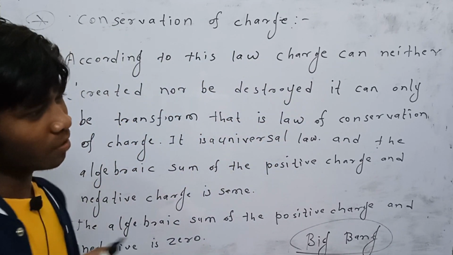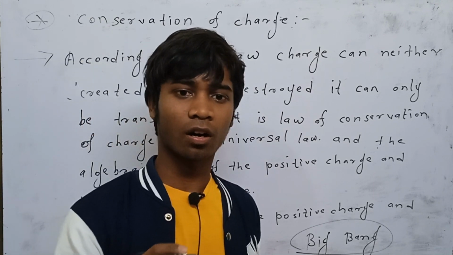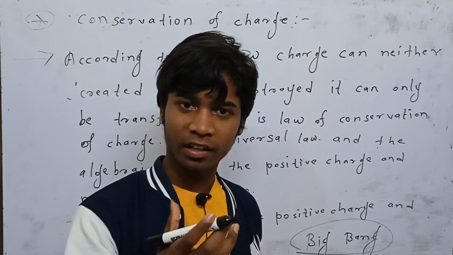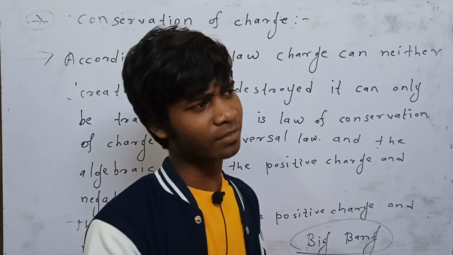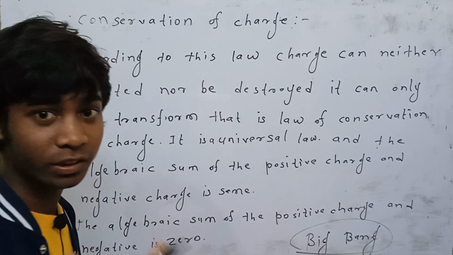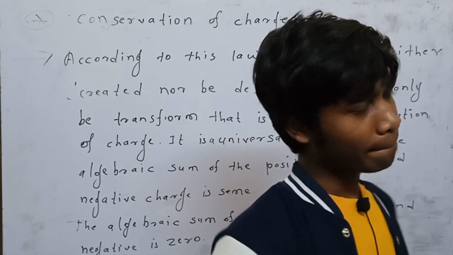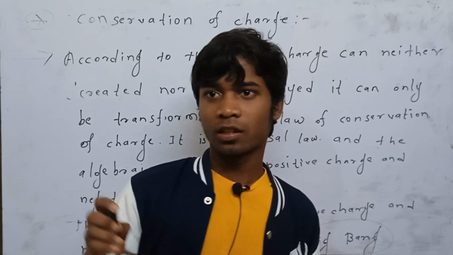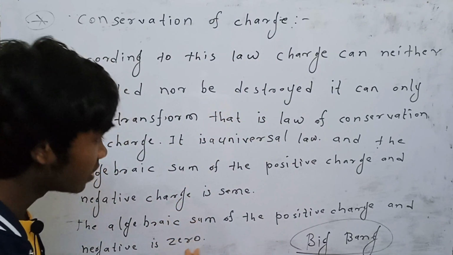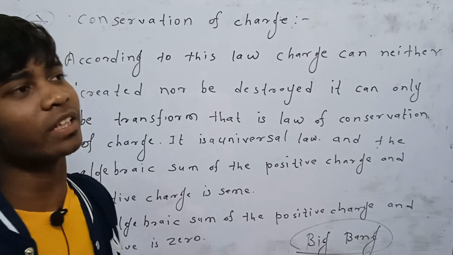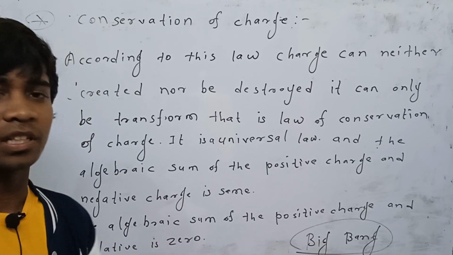But the matter and antimatter were equal in charge, but with opposite charge. At that time, the algebraic sum of the charge was 0. So we can say that the algebraic sum of the positive charge and negative charge is 0.